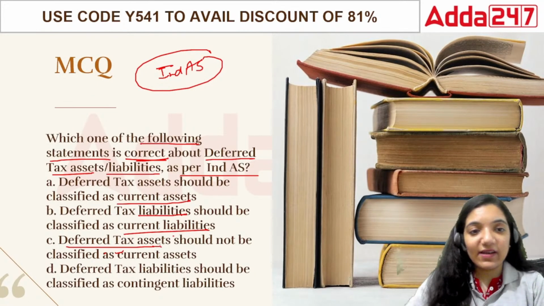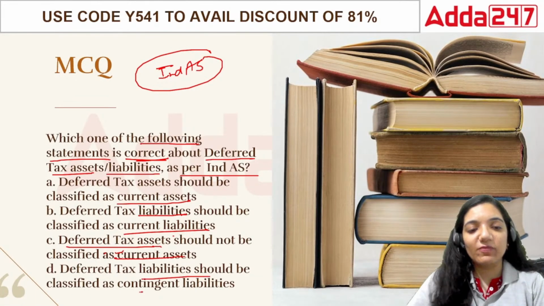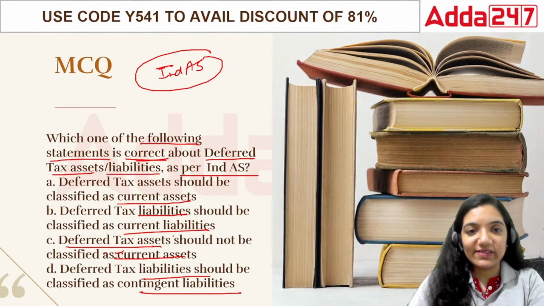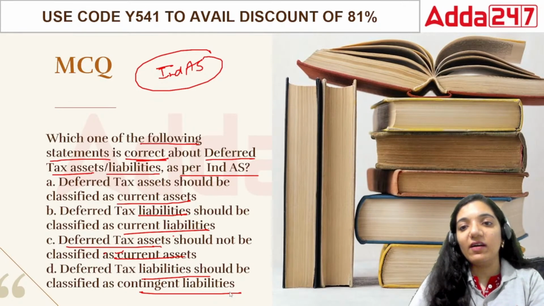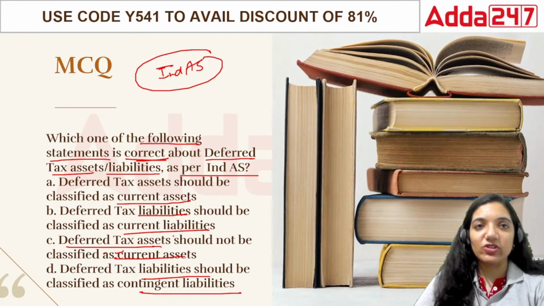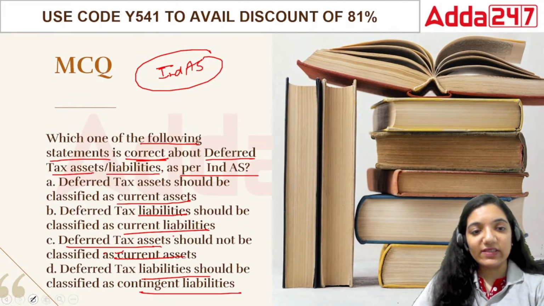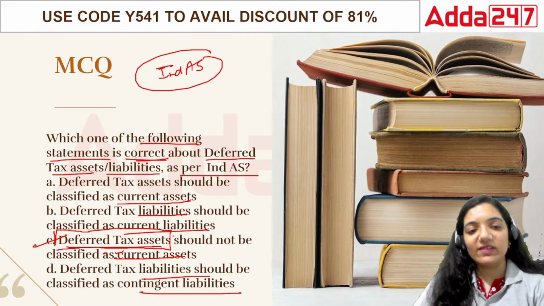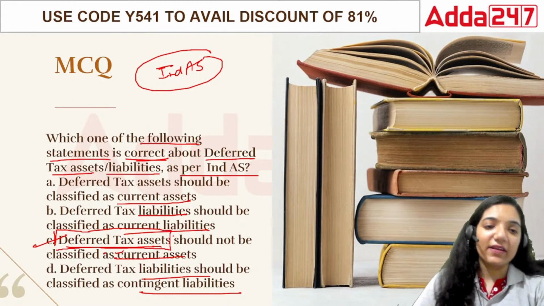Deferred tax asset should not be classified as current liabilities, and deferred tax liabilities should not be classified as contingent liabilities. Achha, contingent means what? Contingent basically means, if I talk about contingent liabilities, something which is not certain in nature. So in this case the correct answer is that deferred tax assets should not be classified as current assets. This is correct because they are covered under non-current assets. So we have to consider that it is basically a non-current asset.